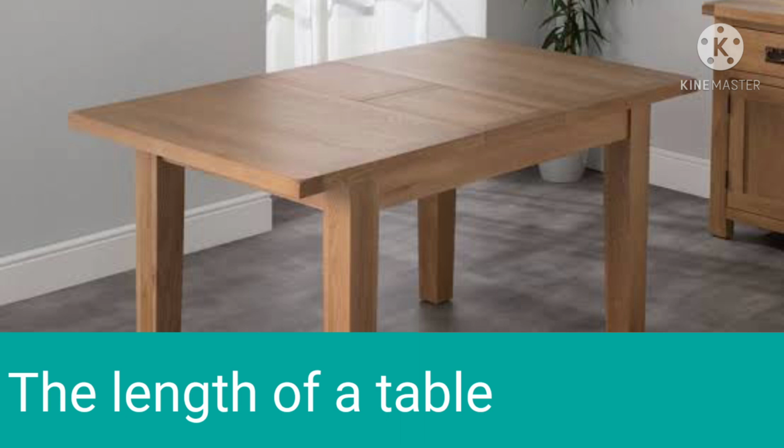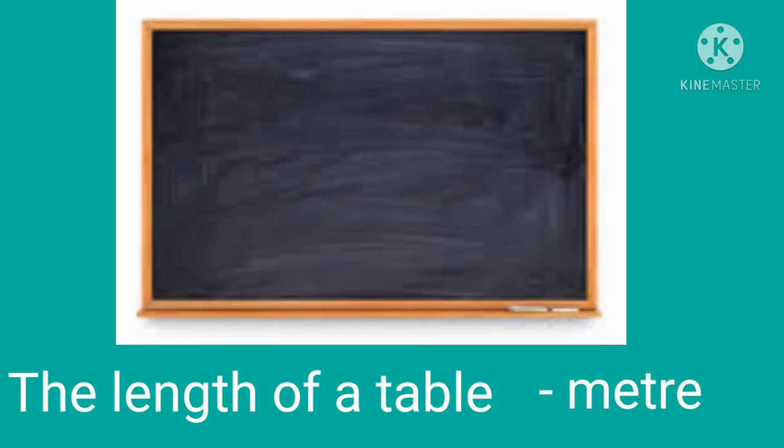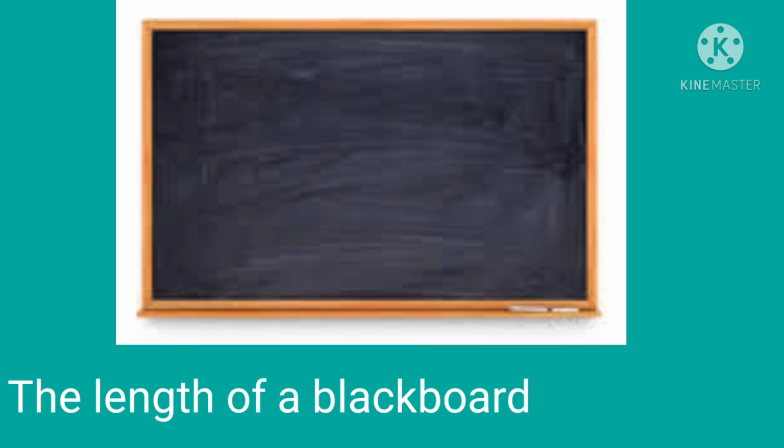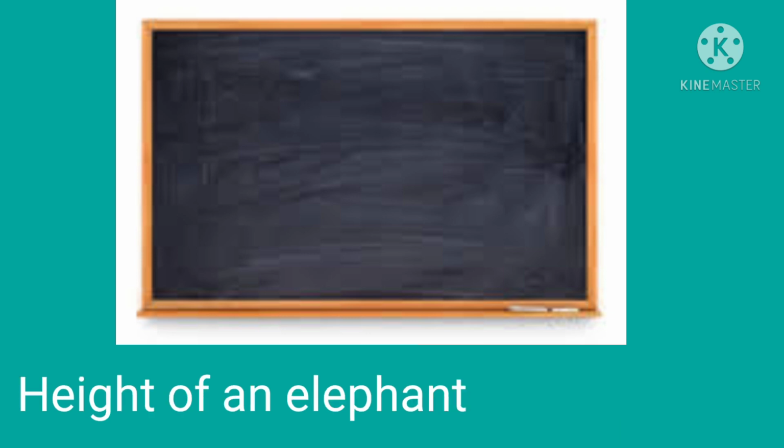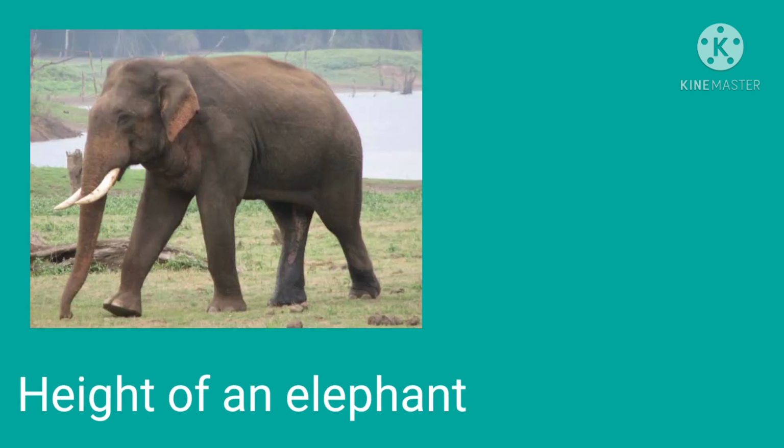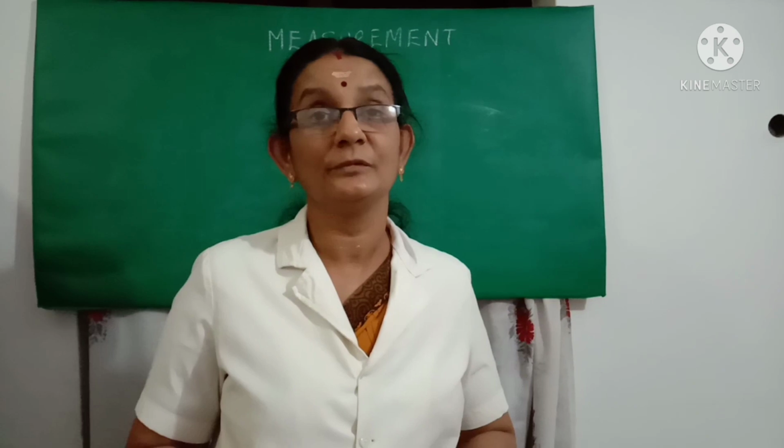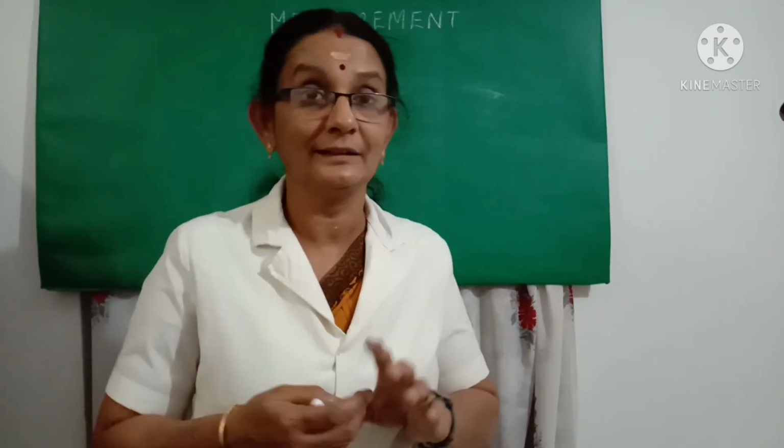Yes, we use the unit meter to measure the length of a table. Okay, now tell me, which unit is used to measure the length of a blackboard? Yes, it is meter again. Height of an elephant? Yes, it is in meters. Children, now you know which units are to be used for measuring length.